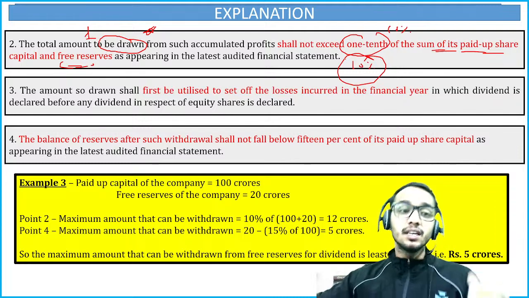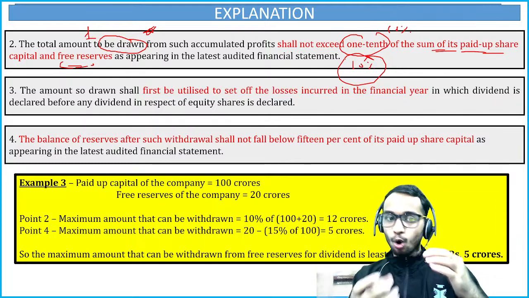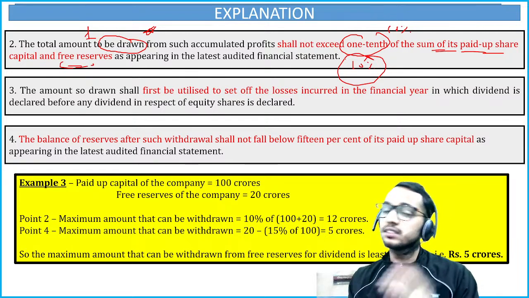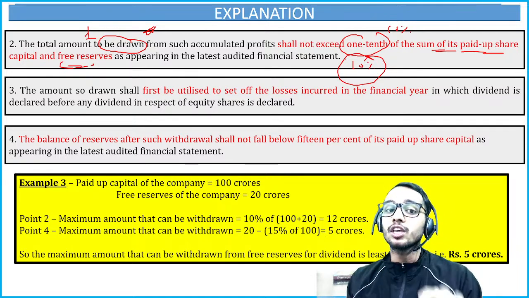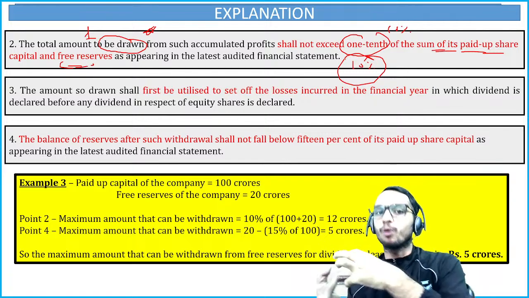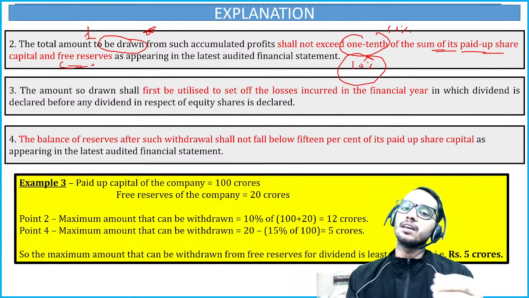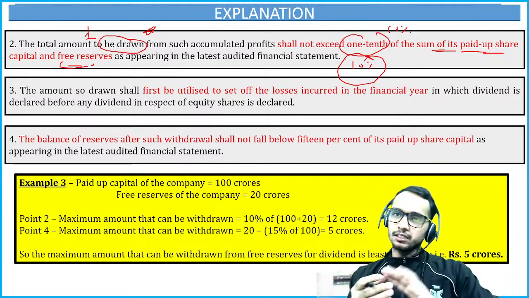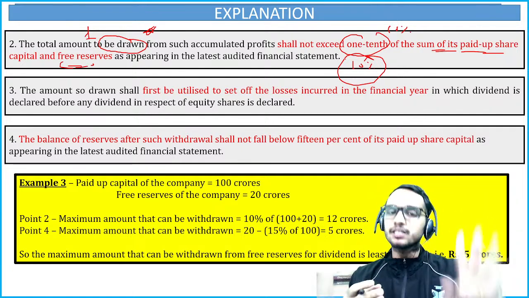Now you can't say, okay sir, we are withdrawing 10%, and all of that we can pay as dividend. No, just look at the new conditions, then you will get to know that right now it is talking only about the drawing of accumulated profits. It is not saying, okay, draw the 10% and just release this amount for the dividend.